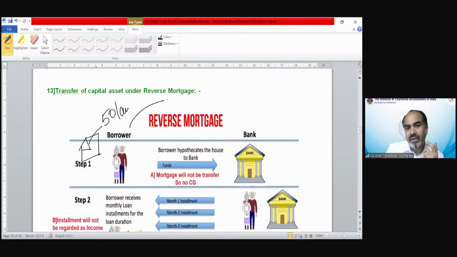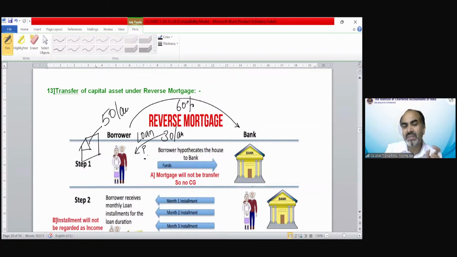So you went to the bank and asked the bank to please mortgage your property and give you some loan. Suppose the bank provides 60% of the property value as loan. That means you will get 30 lakh rupees as a loan. Is that loan going to be your income or liability? Of course, the answer is it would be your liability.